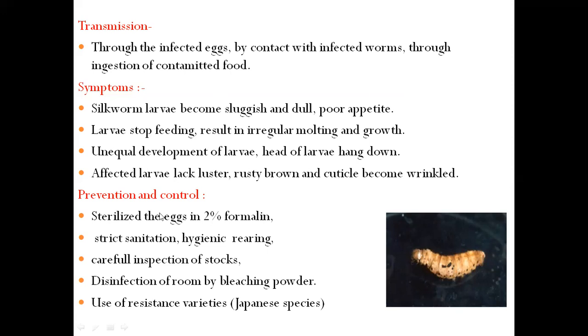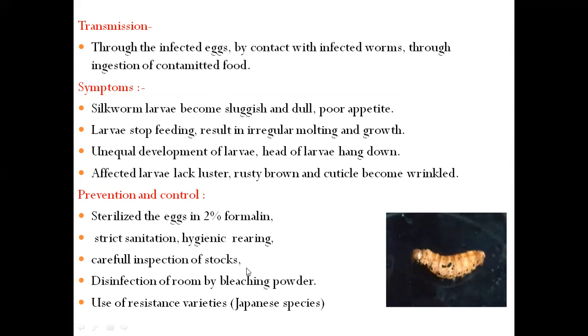If we want to prevent this pebrine disease, certain prevention and control methods are required, and these include sterilizing the eggs in 2% formalin. These are the common routine prevention methods we use. Then strict sanitation and hygienic rearing is also a must.